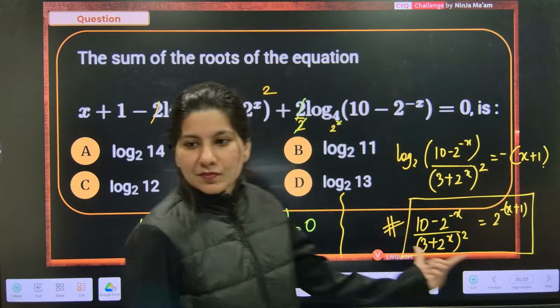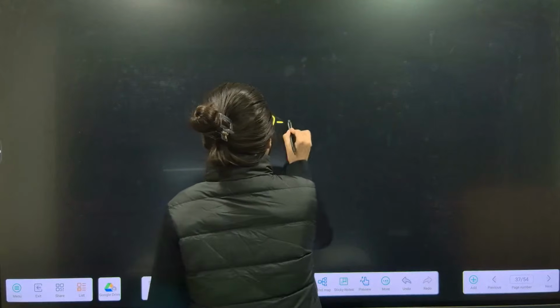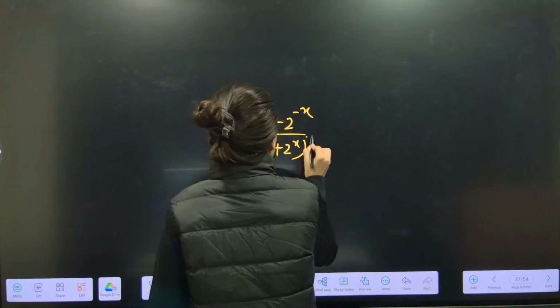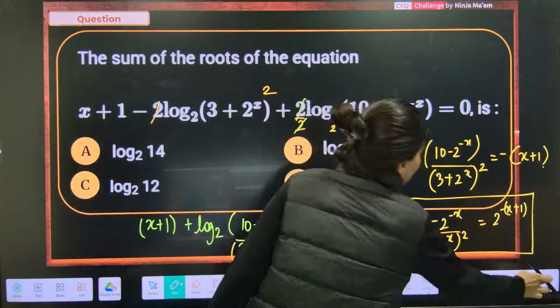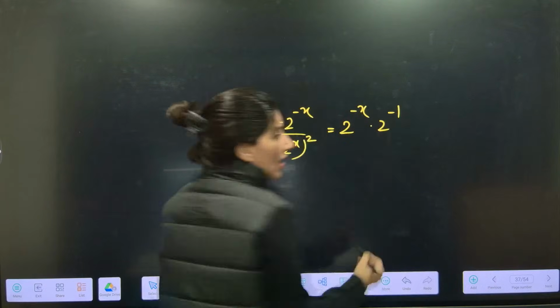Okay. Now we just have to copy paste on the next slide: 10 minus 2 power minus x, over 3 plus 2 power x, whole square. Okay, and this is what? 2 power minus x and 2 power minus 1. I have broken it down.